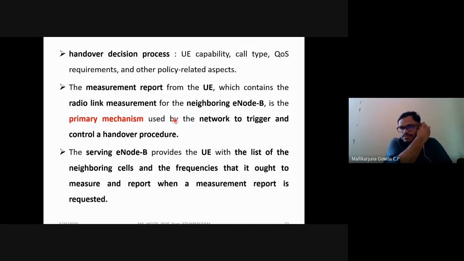The serving ENB will provide the user equipment with the list of neighboring cells and the frequencies that it has to measure and report when the measurement report is requested.